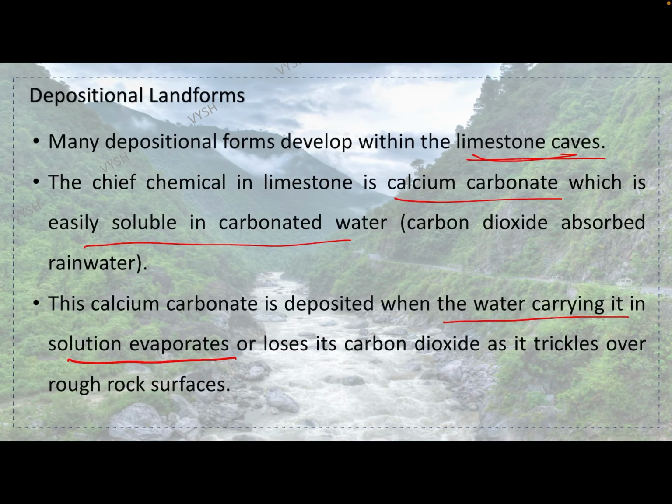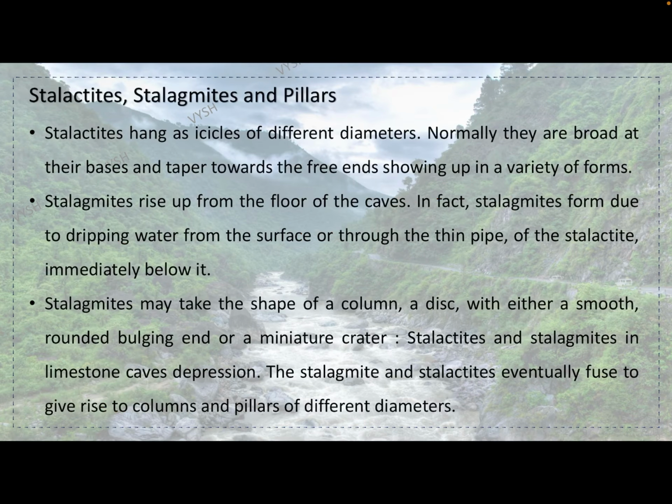See, this limestone, till now we saw it getting dissolved and moving. But at a point of time it will evaporate somewhere, and there it forms some sort of rough rock surface. So stalactites, stalagmites and pillars, which we saw in the cave, form because of the evaporation basically.